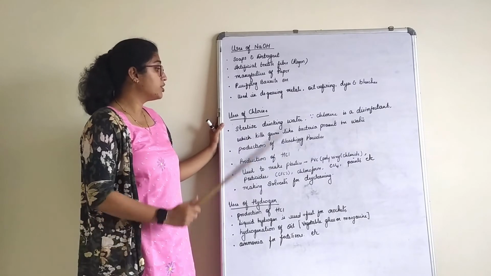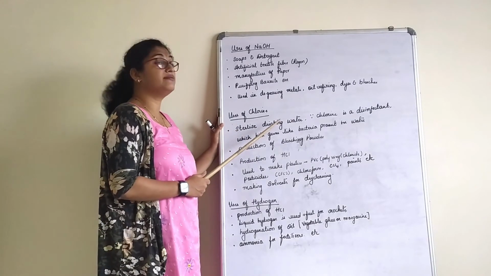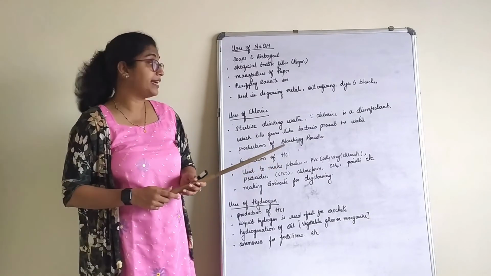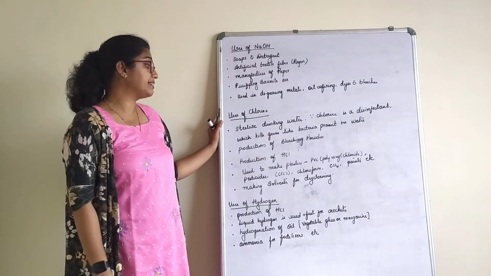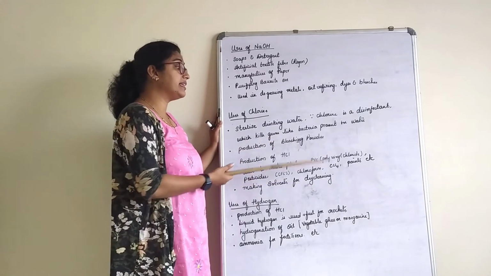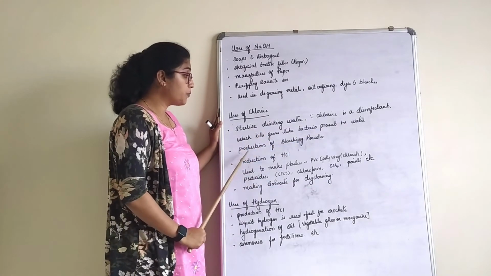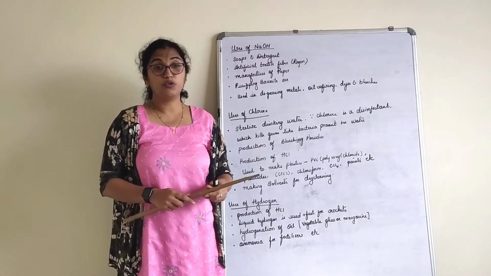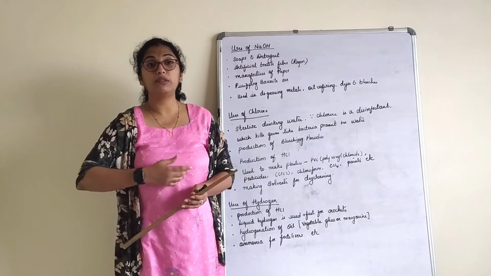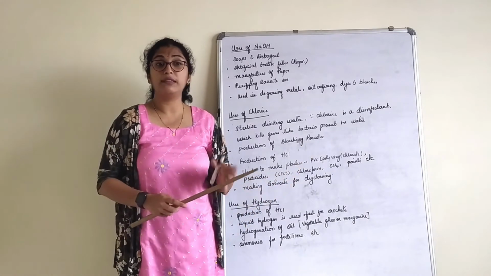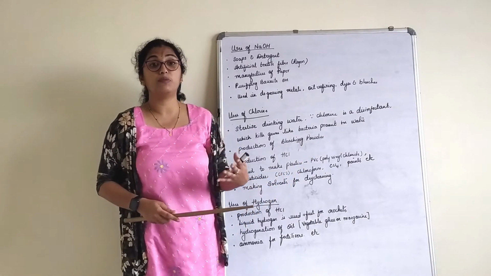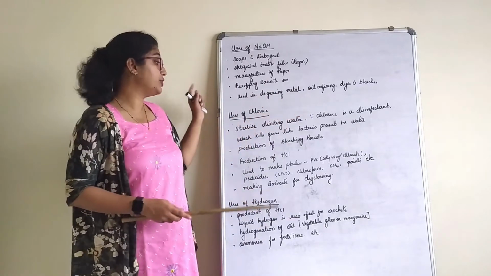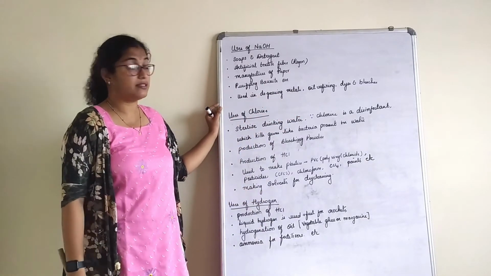Uses of chlorine. Chlorine is used to sterilize drinking water, as well as in the swimming pool, right? So chlorine is a disinfectant which kills germs like bacteria present in the water. Hence it is used as a disinfectant. Usually in a swimming pool, there are so many people getting into the pool, that means the chance of infection is more. So it acts as a disinfectant which kills bacteria present in the water.